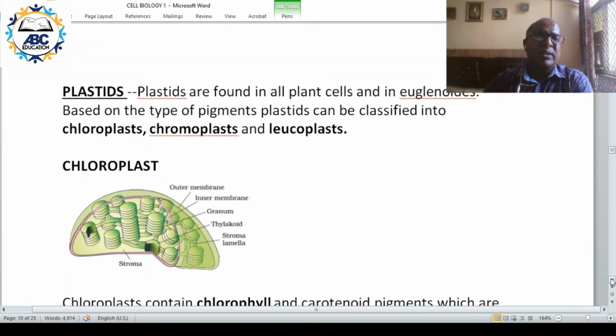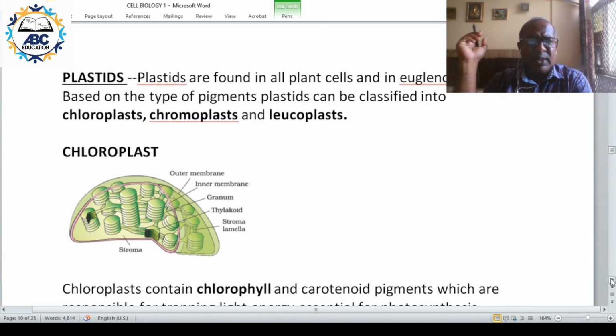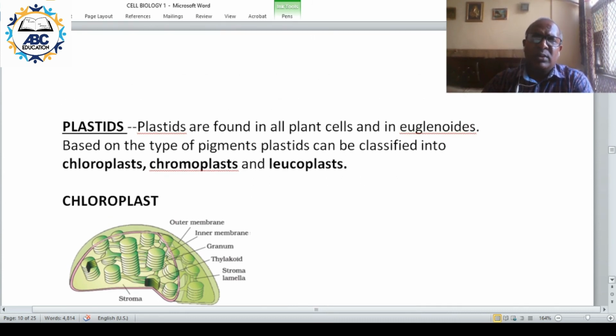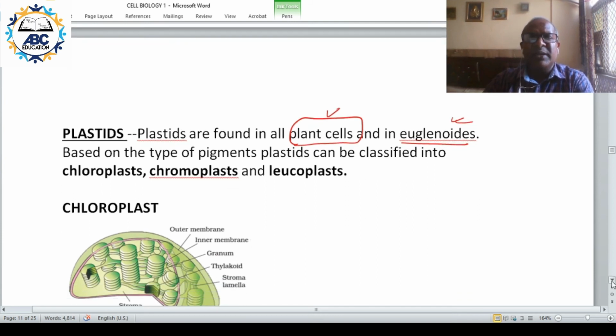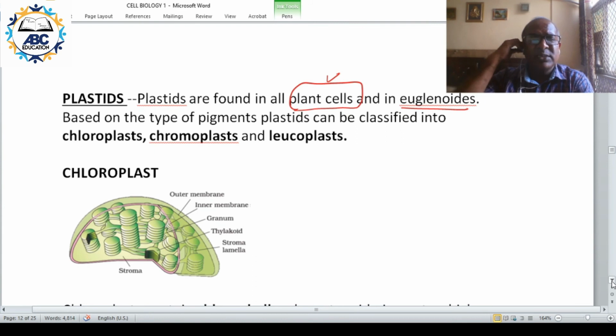The next important organelle is plastid. So chloroplast is a type of plastid. They are found in plant cell, not in animal cell. Plastids are found in plant cell and euglena. Based on the pigment, plastid have been classified into 3 types: chloroplast, chromoplast and leucoplast.